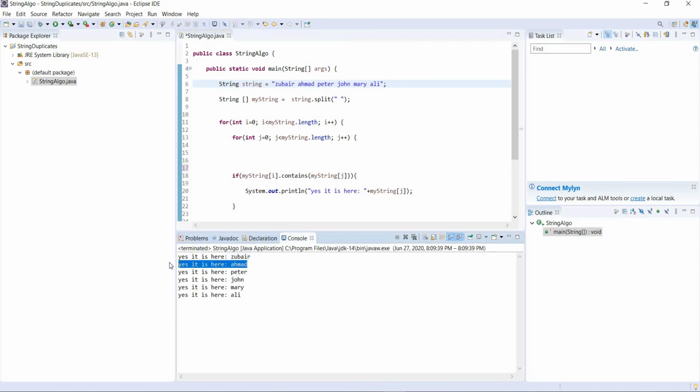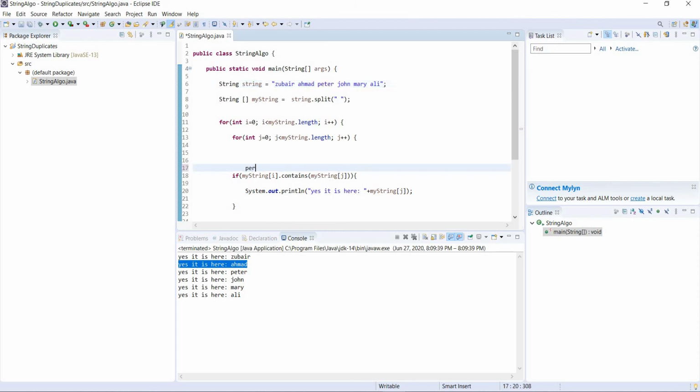It printed Ahmad over here. Then it checked the whole other array. It was not found, and then it came to Peter. So I becomes 2, and 2 is Peter. You remember 0, 1, 2. For Peter, it will check J at 0, right? Let me write here, this is now our 2, I at 2. So Peter contains what? If Peter contains Peter, right?